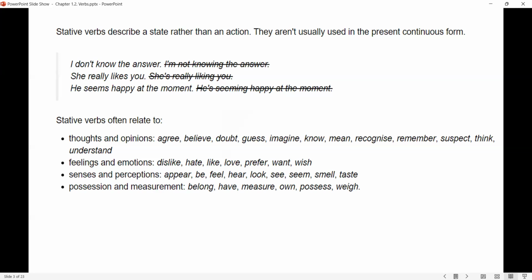Stative verbs that are about feelings and emotions are as follows: dislike, hate, like, love, prefer, want, wish. So you cannot say I am wanting. That's wrong. I want something, because that's a state of feelings or emotions. Stative verbs that are about senses and perceptions are as follows: appear, be, feel, hear, look, see, seem, smell, taste. And stative verbs that are about possession and measurement are as follows: belong, have, measure, own, possess, weigh.